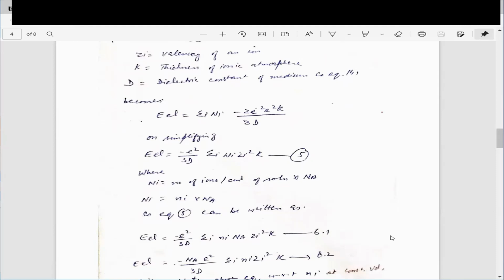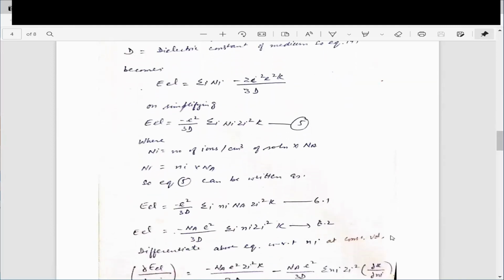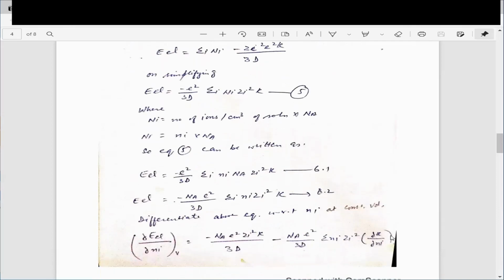You can put this value in equation number 5, and you get 6.1. Further, if we rearrange this equation, with constants on one side and the variables on the other side, then we get equation number 6.2. Here we have equation 6.2, which can be differentiated with respect to n_i at constant volume. There are two variables in this equation: one is n_i, the other is kappa. n_i is the number of ions and kappa is the thickness of the atmosphere.